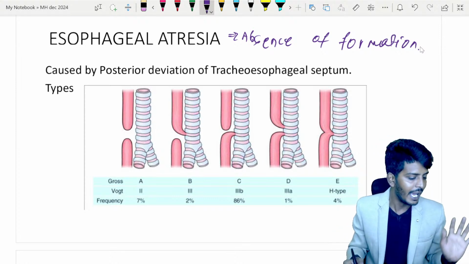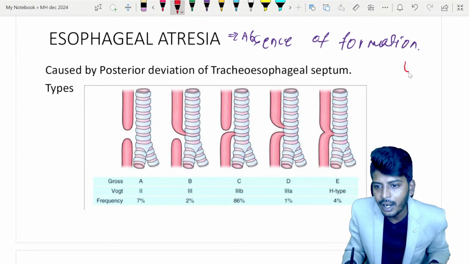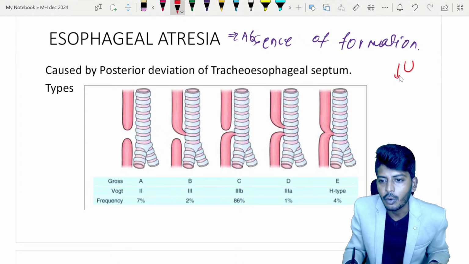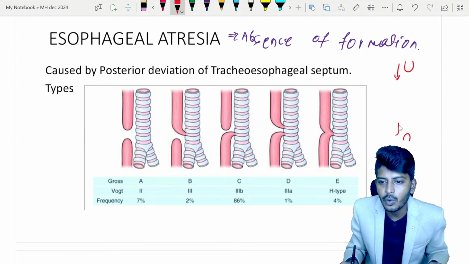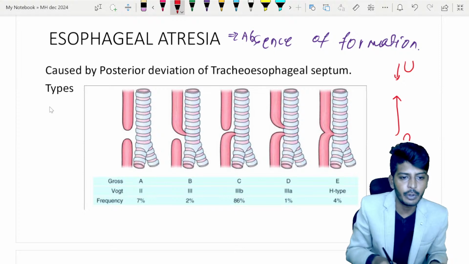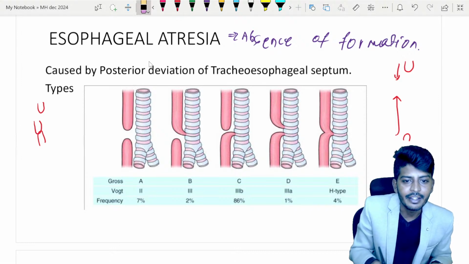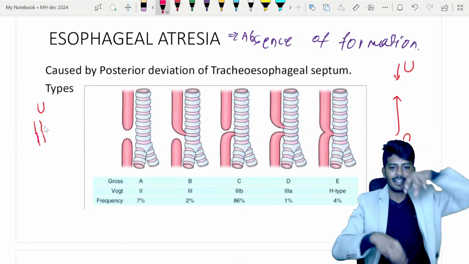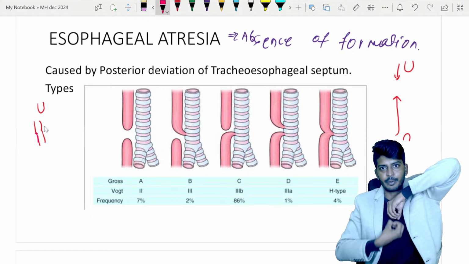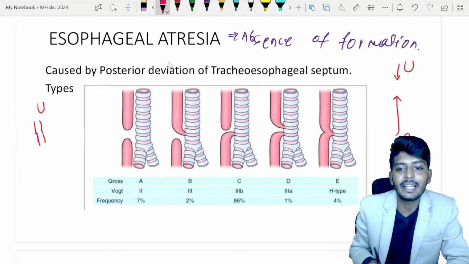Normally, understand, my dear student, when the esophagus is forming, a part of the blind end will start to grow downwards. One more blind end from below will start to grow upwards. Once they both unite, it will become an esophagus. At one point, they both will attach, and the middle portion will disappear, creating your esophagus. So a part comes from up, a part comes from down, they fuse and form the esophagus. While the esophagus is formed, there can be a defect leading to